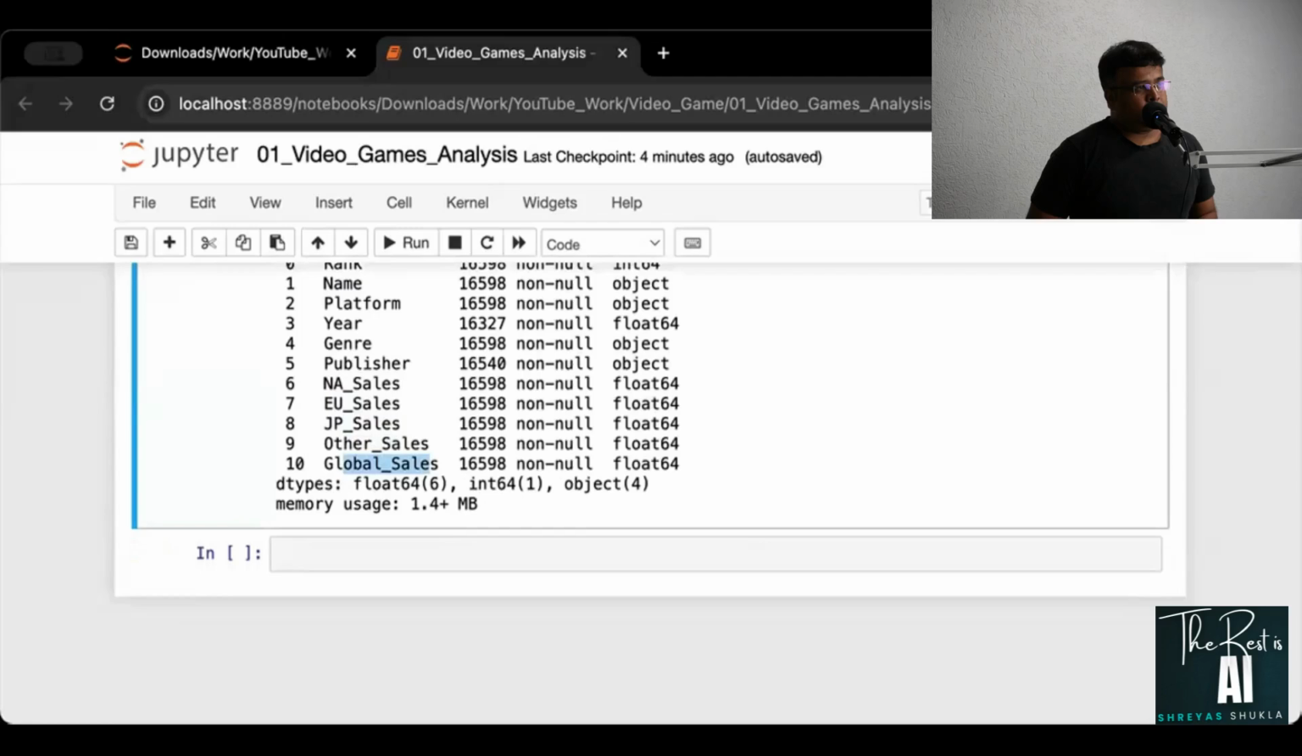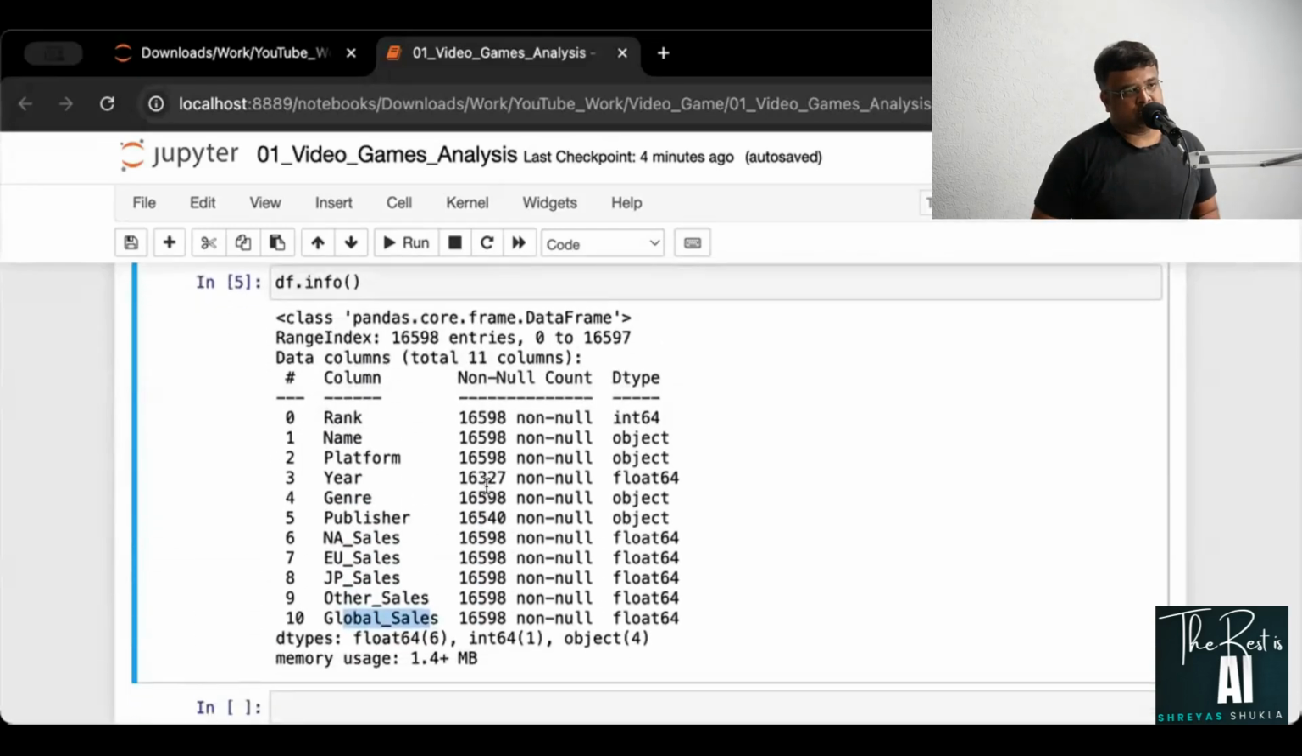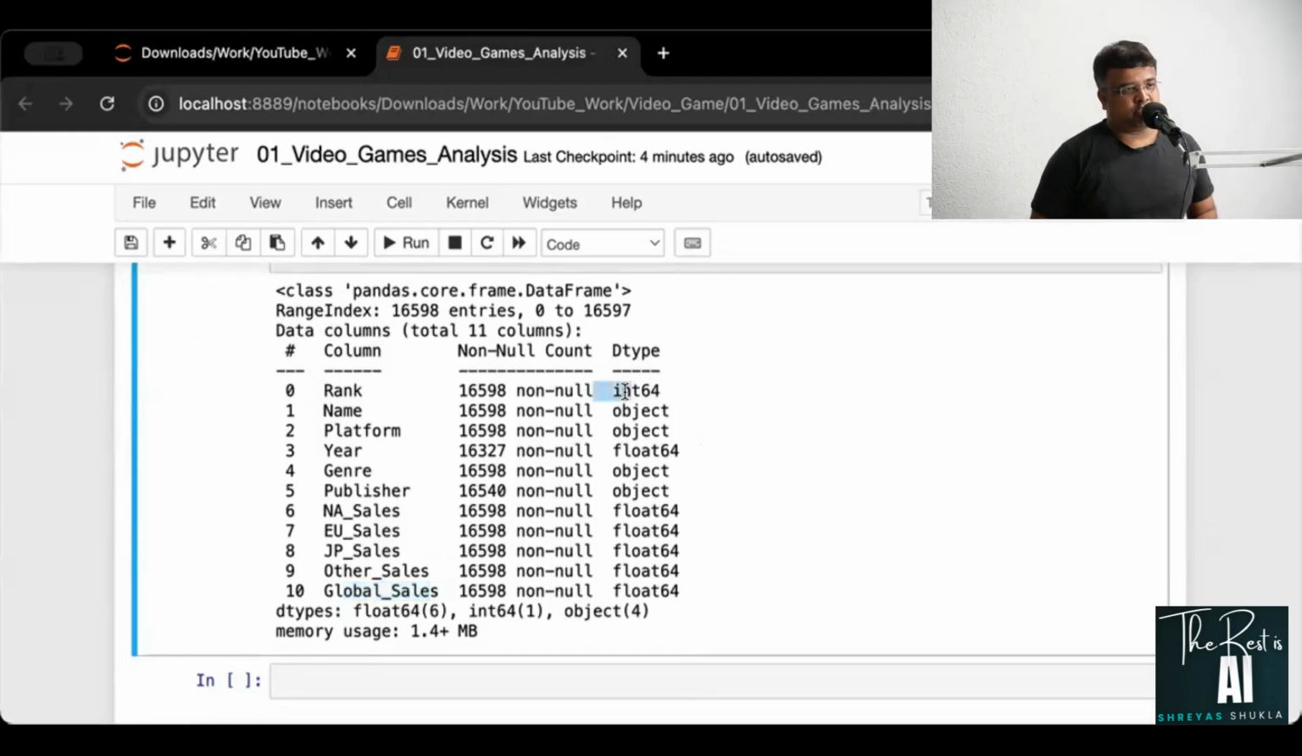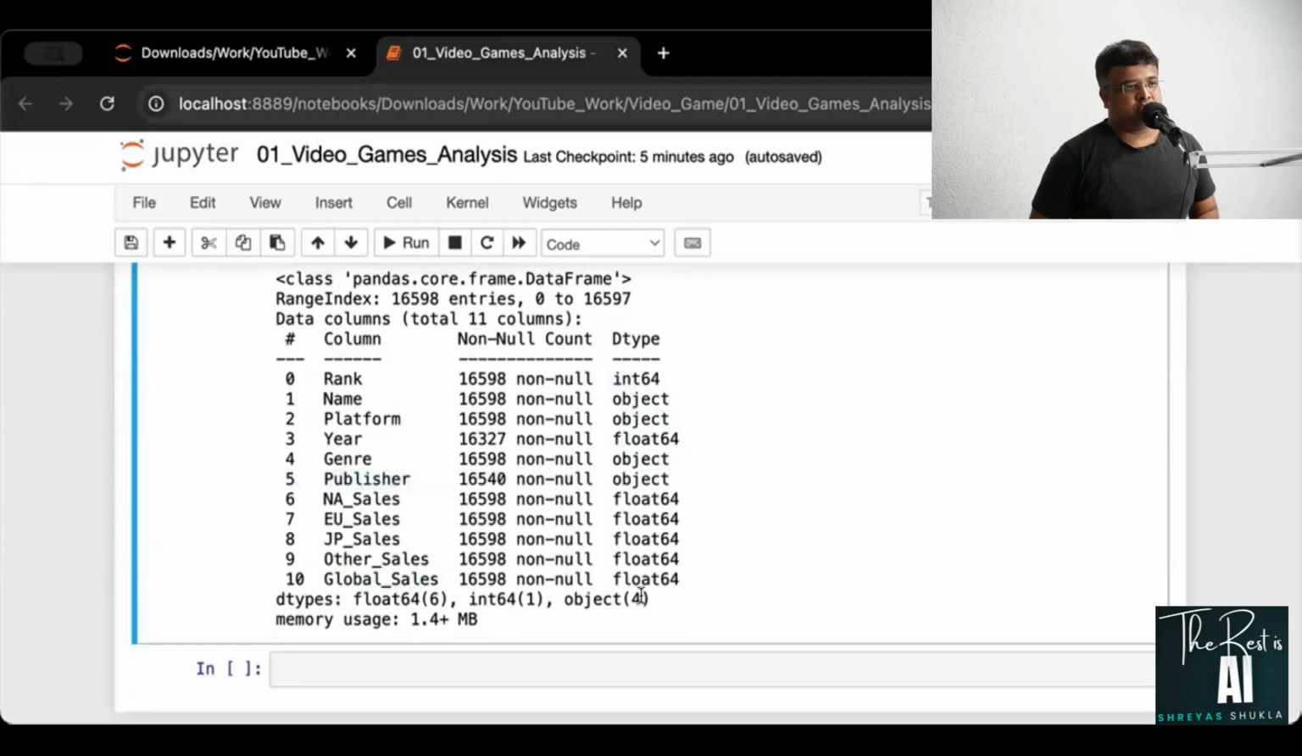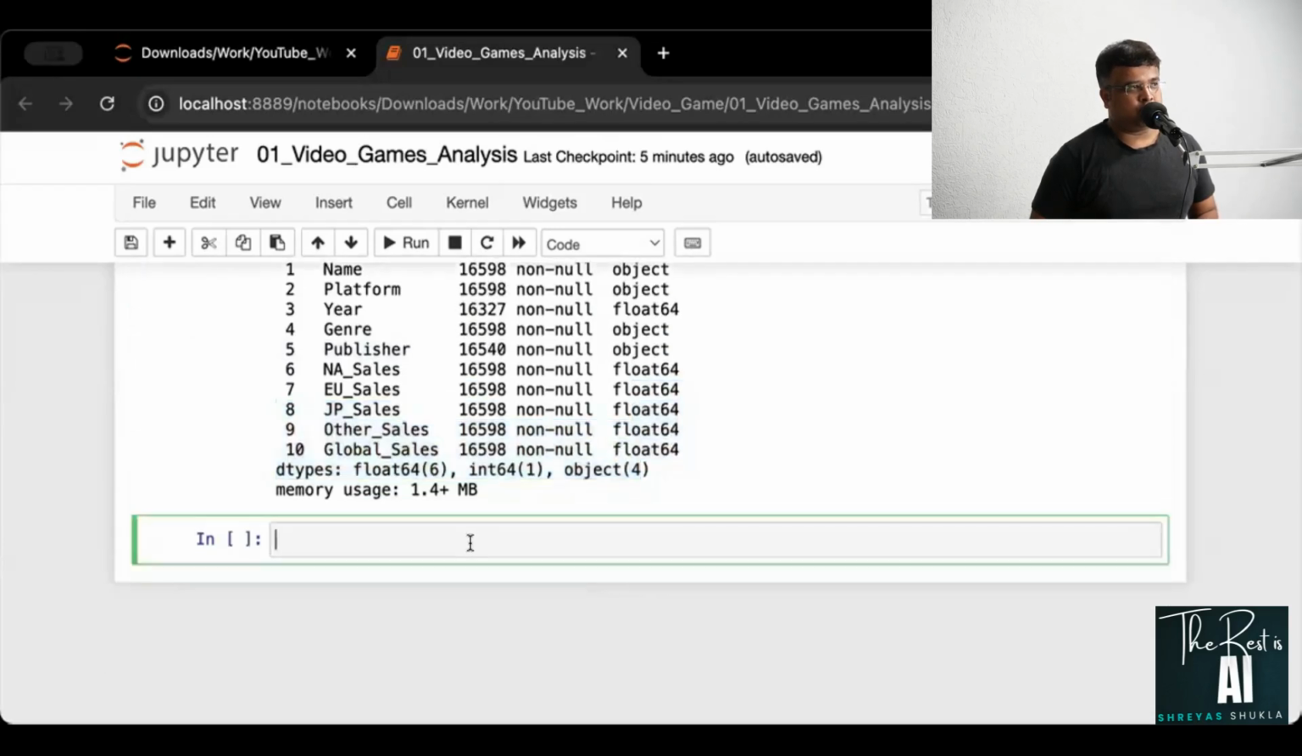Now, what I would like to do is try to see if there are any null values. Okay, so you can see the data type here, it is more or less fine, right? You can explore this, but more or less it is fine. The rank is integer, name is string, platform is string, year is a floating number, genre and publisher, they are string, and the rest of them are floating numbers because all of them are numerical columns.